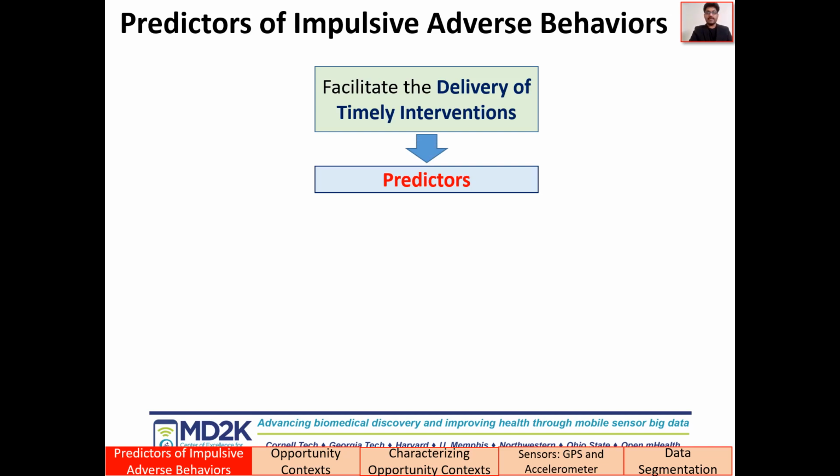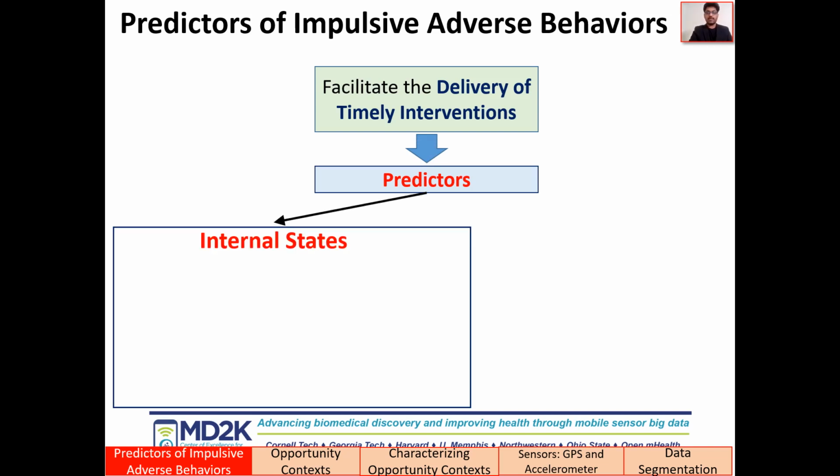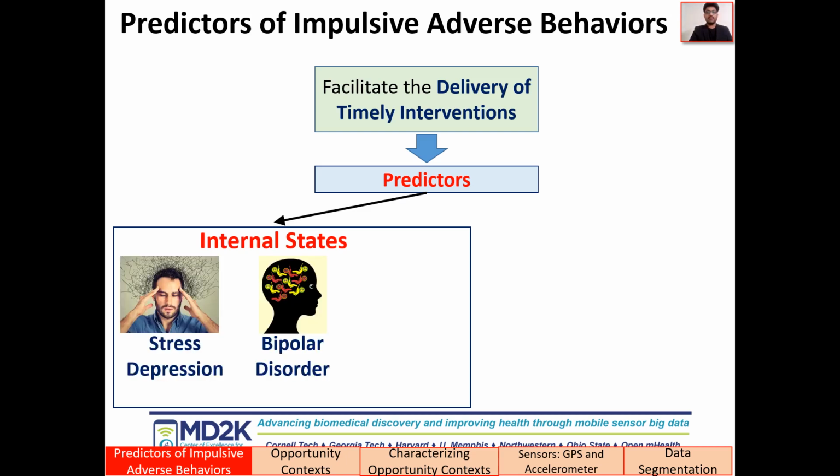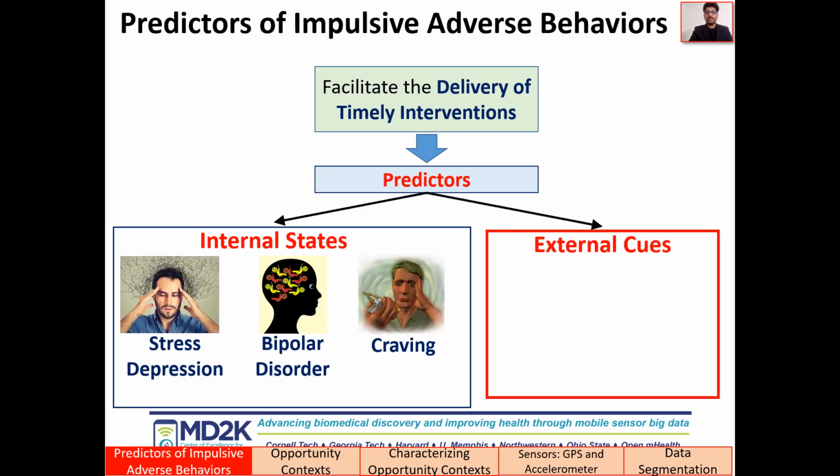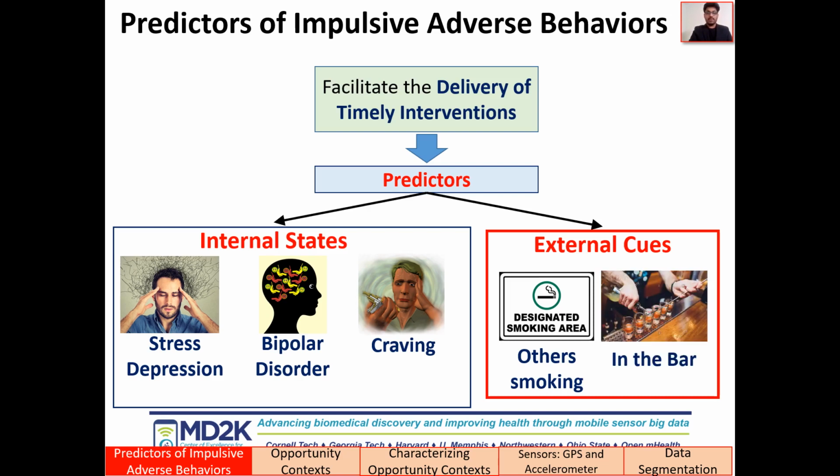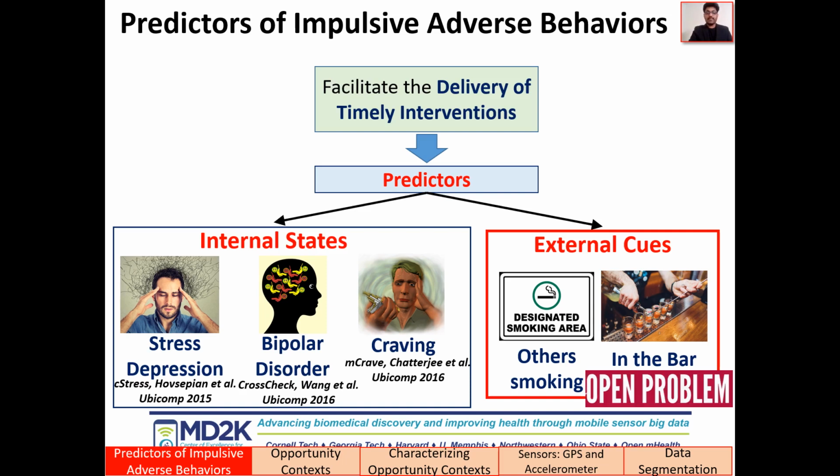In order to do that, it is important to detect the predictors of such behaviors, some of which are the internal states such as stress, bipolar disorder, or craving, while others are the external cues or contexts that are conducive to such behaviors, such as seeing others smoke at a smoking spot may lead to a smoking lapse, while being in the bar with your friends may lead to binge drinking. While several works have been done for the continuous detection of mental states, real-time detection of these external cues from mobile sensors is still an open problem.